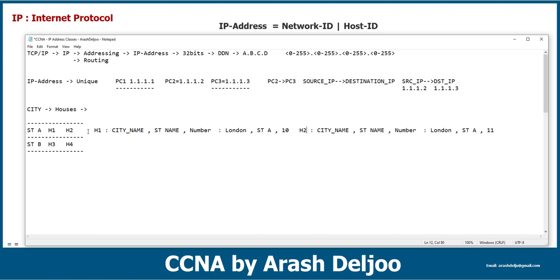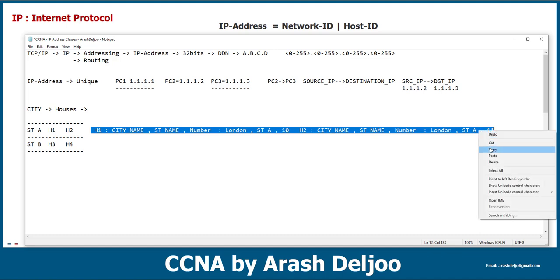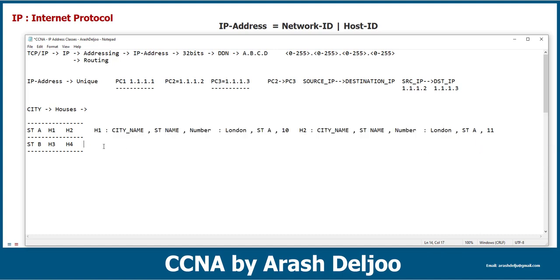Let me write the addresses of host 3 and host 4 here. Look at here. It's so important to understand everything correctly. House 3 and house 4 have the address of street B, and after that, for example, number 10 and also number 20, okay?